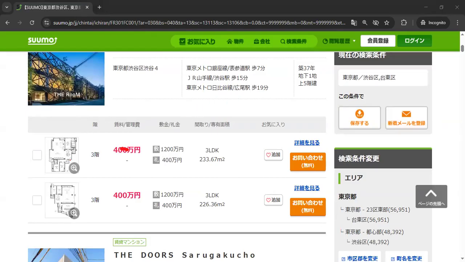I don't know how expensive rent is in your country, but even in America, I know that's expensive. $40,000 a month. Some people make that much in a year, right?